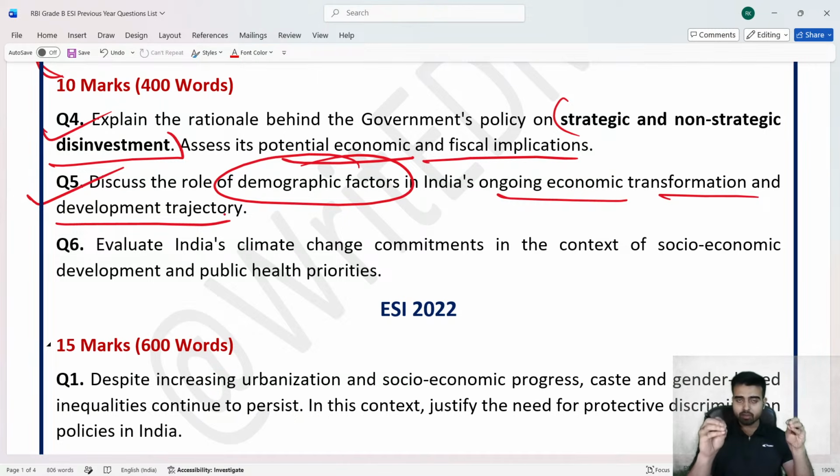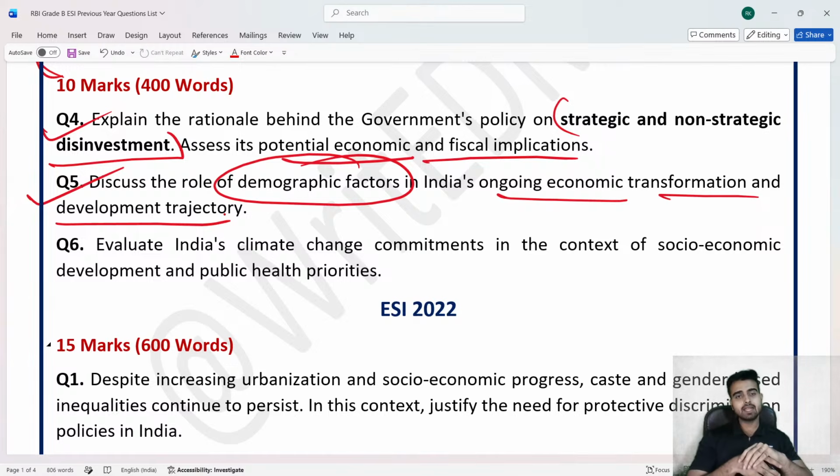Now, see, demography is an all-time important topic. Okay? Even if you see the NABARD previous year questions, a lot of times they have asked questions on demography. In RBI as well, a lot of times they have asked questions on demography. Now, why is this particular topic so important from India's economic point of view?